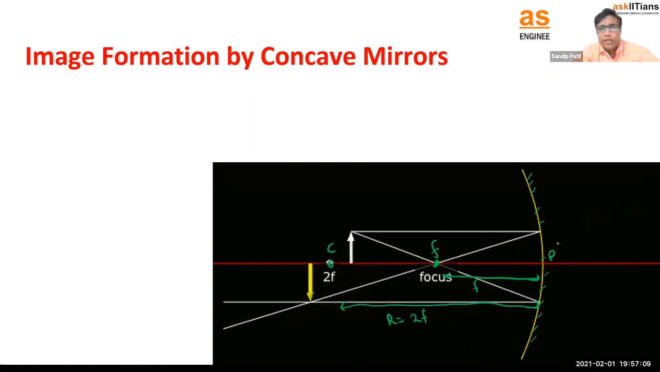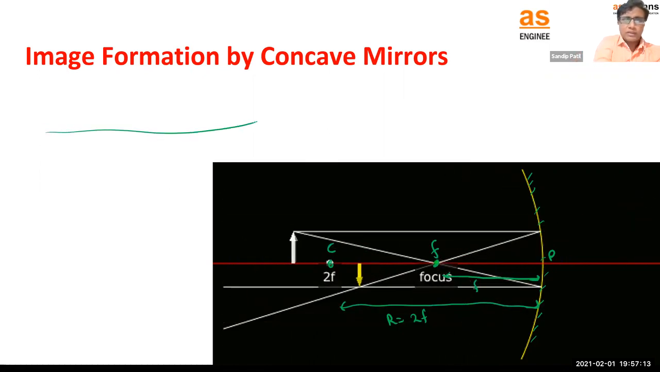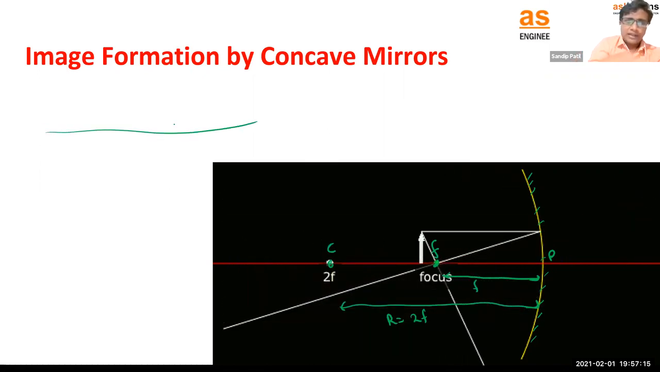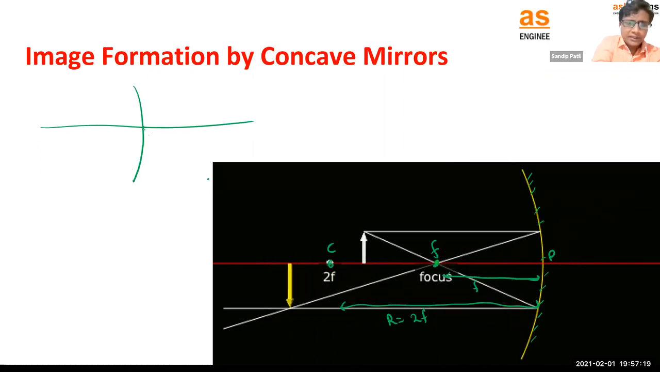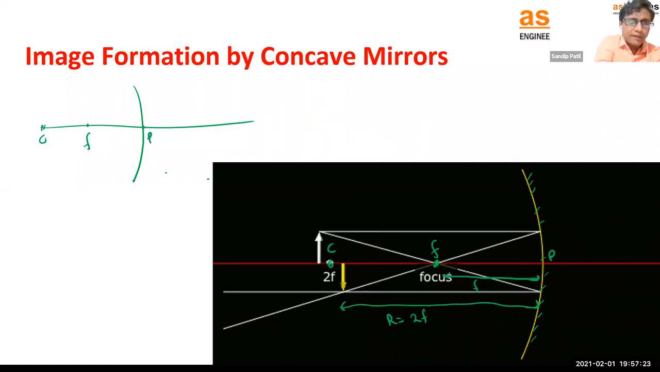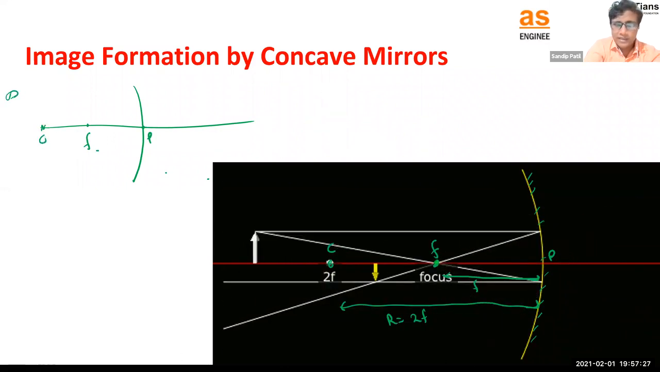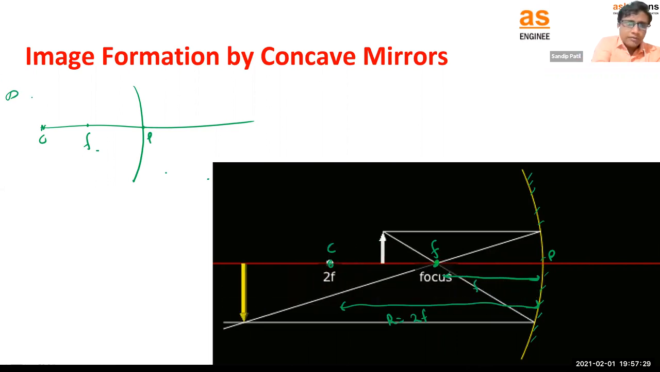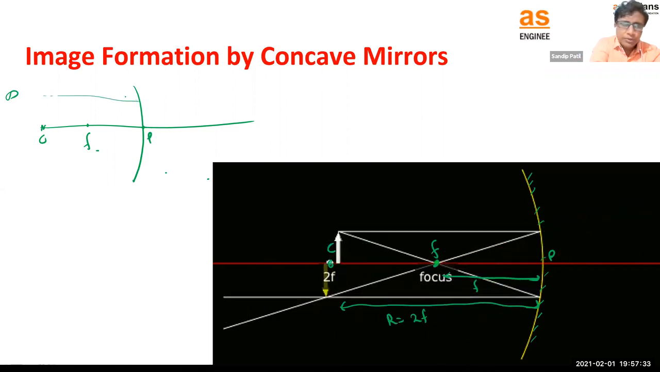For example, if you keep the object at the infinite position, let me draw one mirror here. This is a very good animation. You will get things very clear here. So consider this is the pole, this is the focus, and this is the center of curvature. If the object is at an infinite position, we will get some rays like that, and those rays are going to pass through, right?